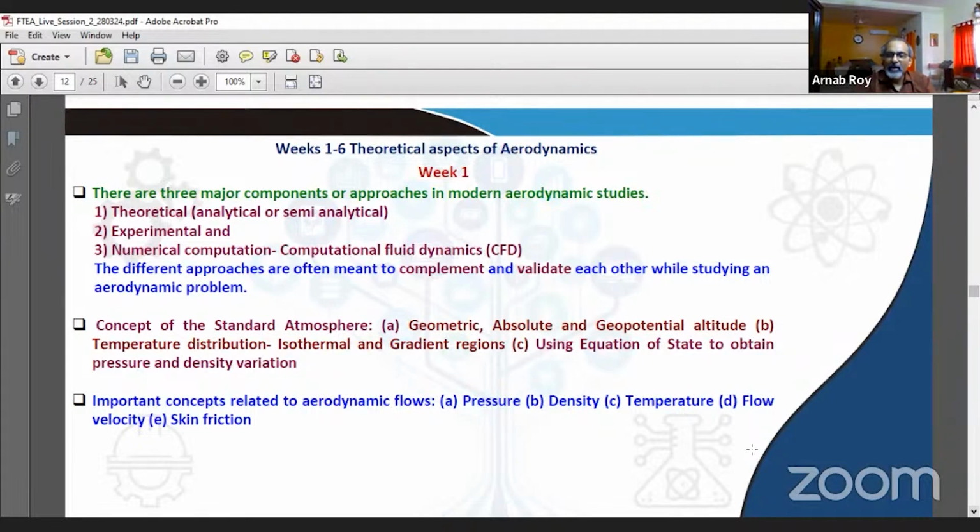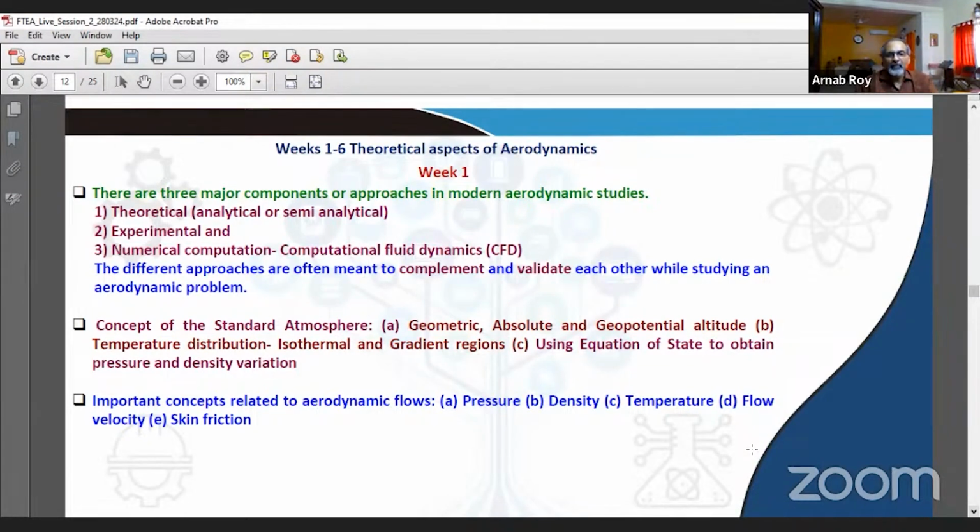And the computational aspect of aerodynamics is called computational fluid dynamics or computational aerodynamics. And these different approaches are often meant to complement each other and validate each other while we study a particular aerodynamic problem. And then we moved on to the concept of standard atmosphere, where we looked at geometric, absolute, and geopotential altitudes. We also looked at the temperature distribution as it occurs through the standard atmosphere. There are several isothermal and gradient regions that we looked at, spanning right up to about 100 kilometers altitude from the ground level.